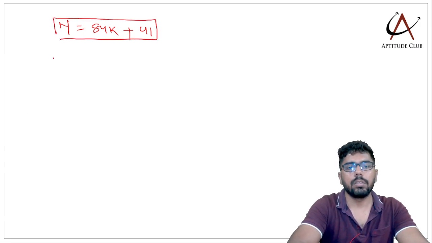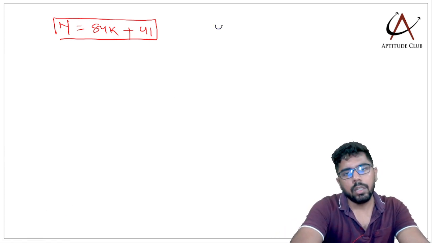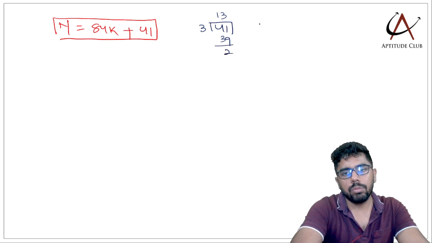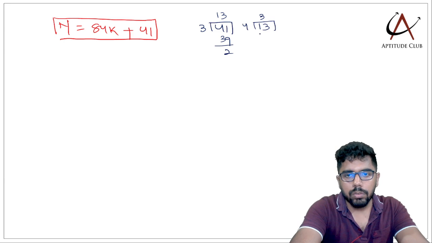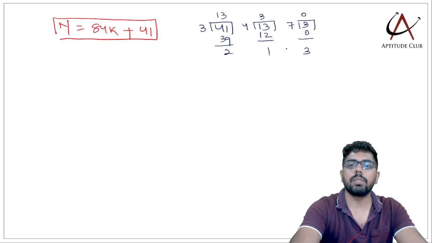I'll get this. Just to cross check, is it working or not? Check कर लेते हैं. 41 when divided by 3, the remainder is 2. Then 13 when divided by 4, the remainder is 1, and then 3 when divided by 7, the remainder is 3. So successive division it works.